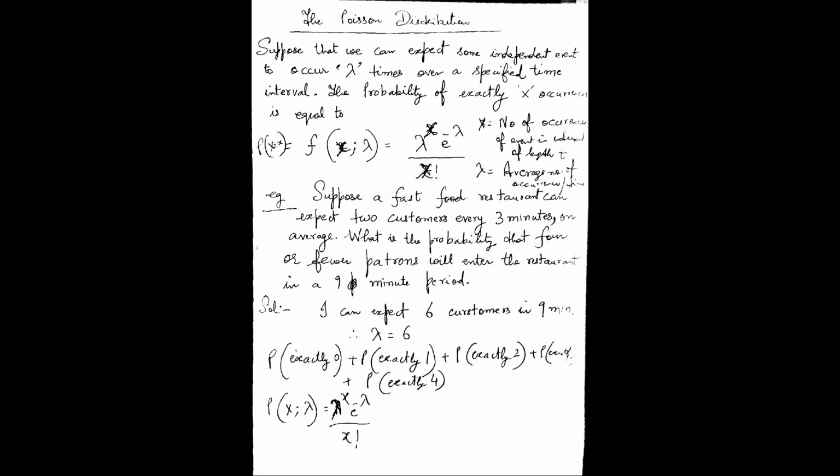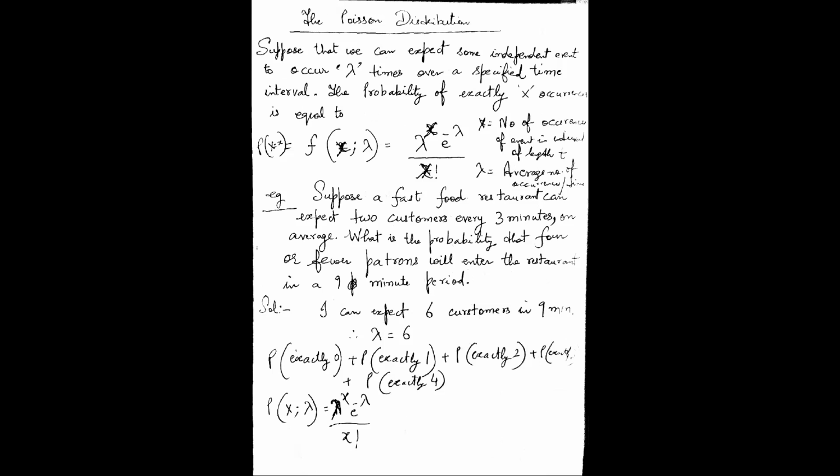Okay, so we have already studied the binomial distribution, Bernoulli's distribution. Now let us look at what is Poisson distribution, and where this Poisson distribution can be applied. I will explain the things with an example.